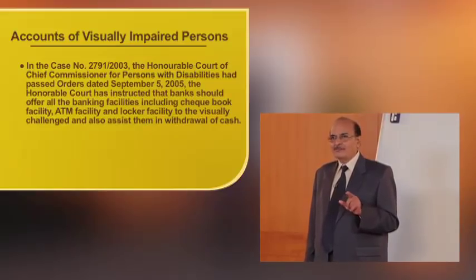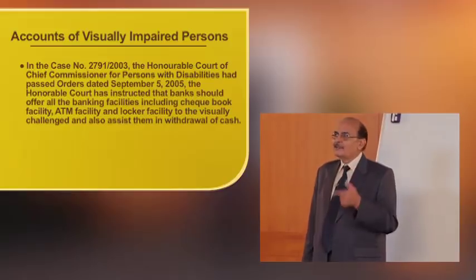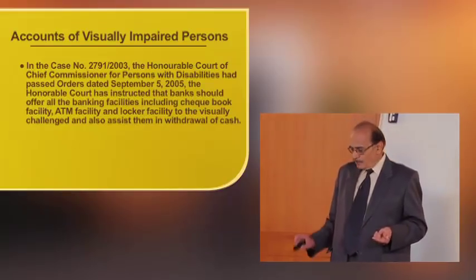So it becomes important for the banker to open an account and also help the visually impaired person for withdrawing the amount.